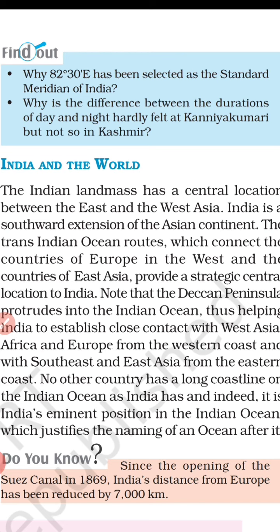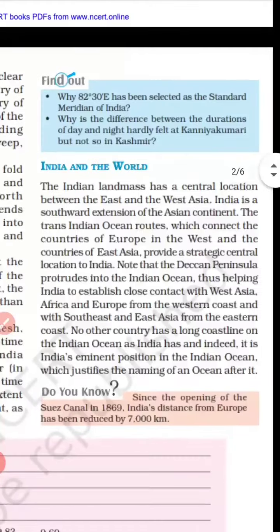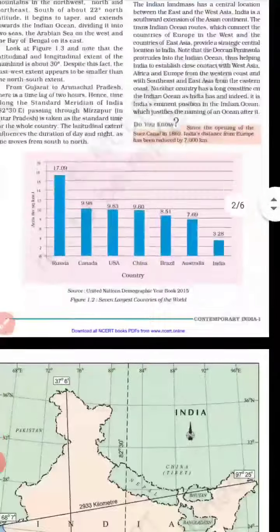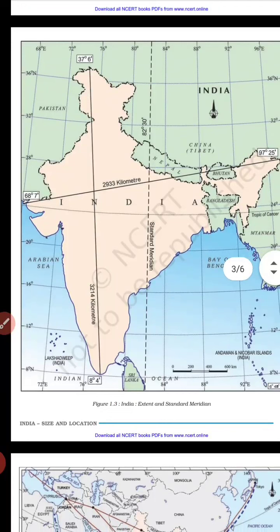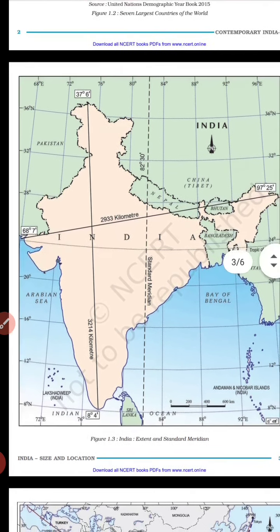Yes students, as we have looked at the map of India, we saw that from Gujarat to Arunachal Pradesh, there is a time lag of about 2 hours. Hence, the time along the standard meridian of India, 82 degrees 30 minutes east, passing through Mirzapur in Uttar Pradesh, is taken as the standard time of the whole country.